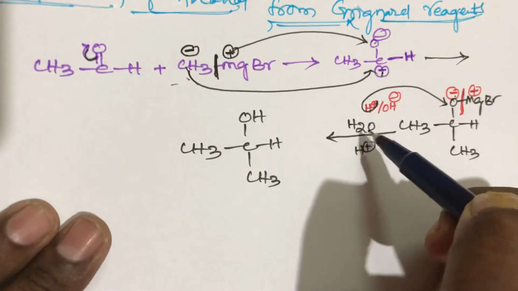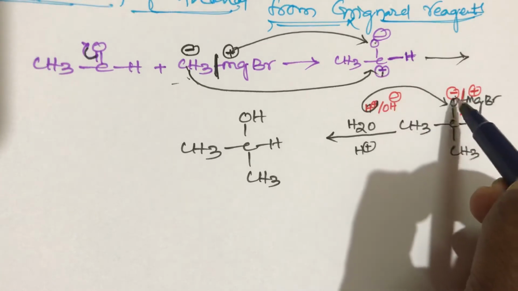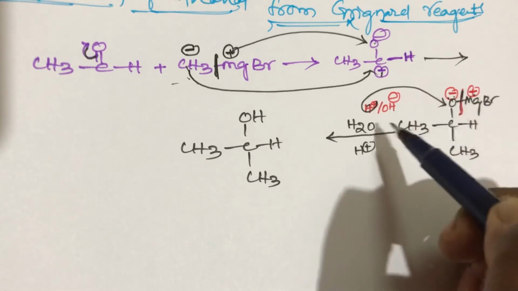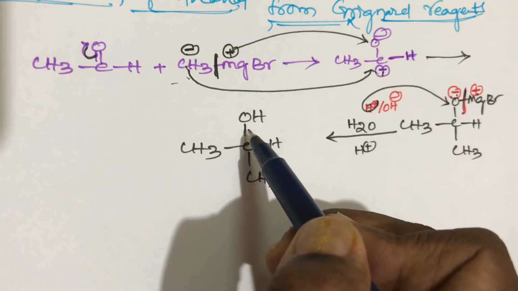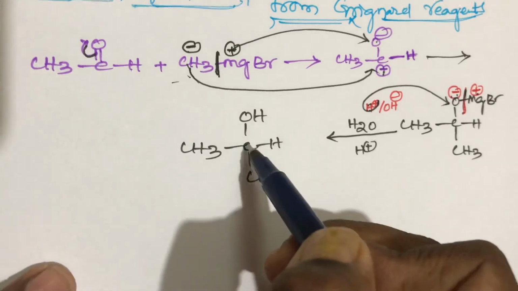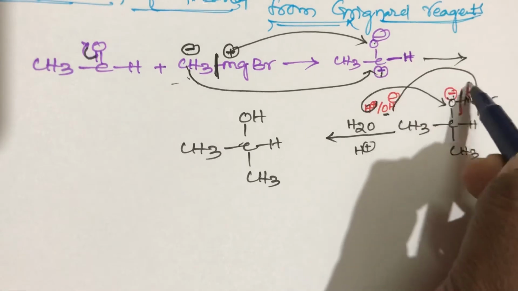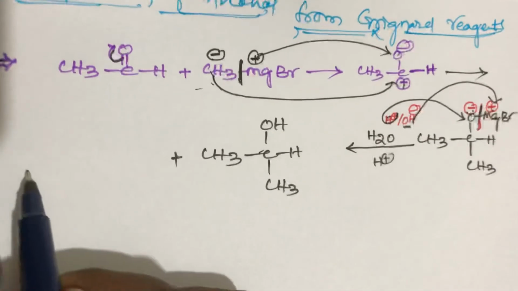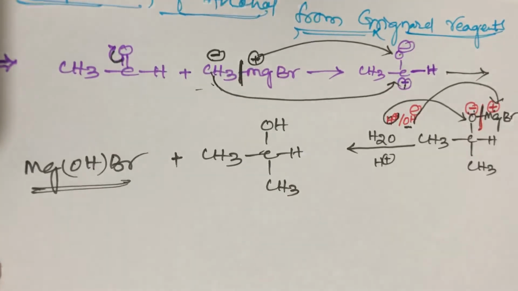After hydrolysis, H2O contains one H plus and one OH minus. This H plus attacks the negative oxygen side, where the bond cleaved, and the negative oxygen is converted into an OH group, so a secondary alcohol is formed. Then this OH minus combines with magnesium, and Mg(OH)Br is formed. This is the final product.